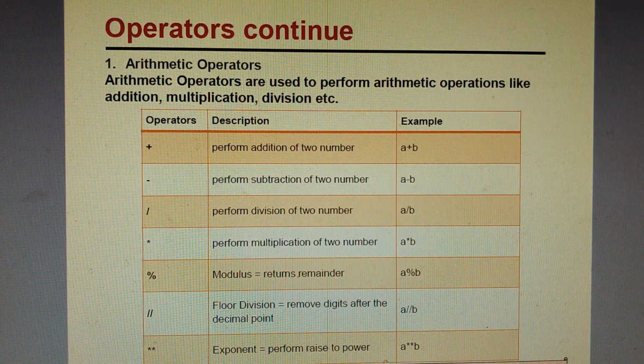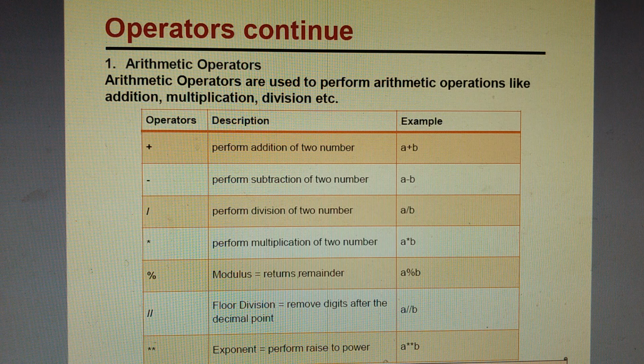First one is arithmetic operators. Arithmetic operators are the operators which are used to perform mathematical functions like addition, subtraction, multiplication and so on. So these are called arithmetic operators. Here a chart is shown to you where the operators are there, and a description of the operator is also given along with an example. For example, plus is used for addition of two variables or two values. Similarly, minus is used for subtraction of two numbers, and slash is used to perform division here, and so on.